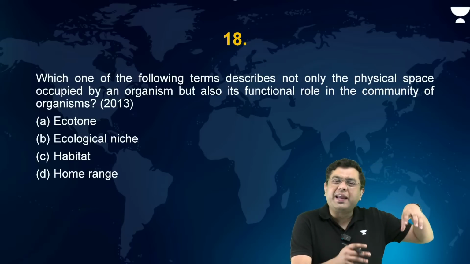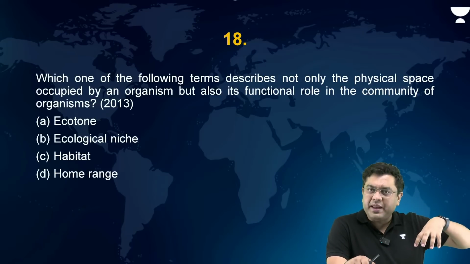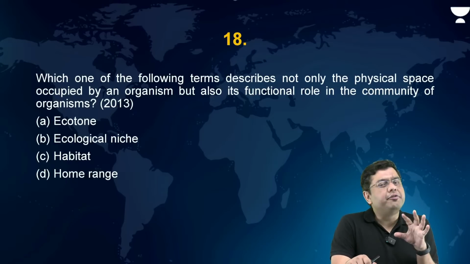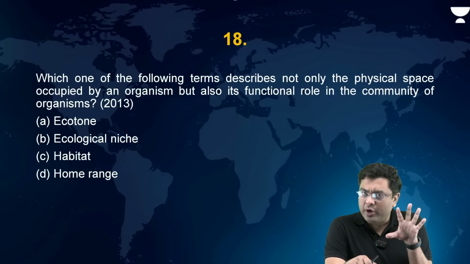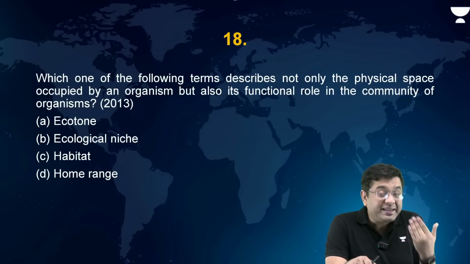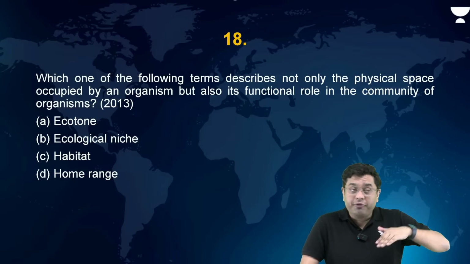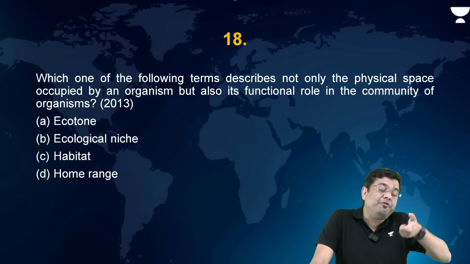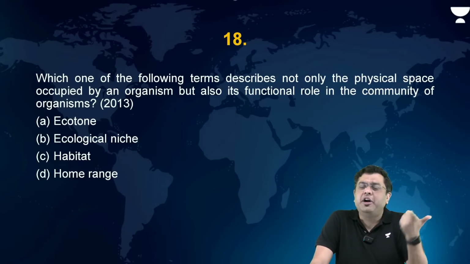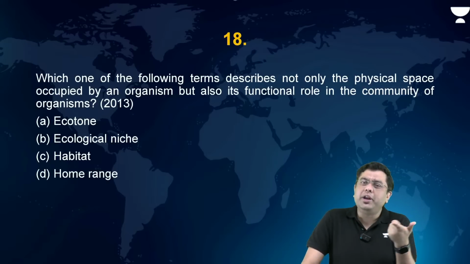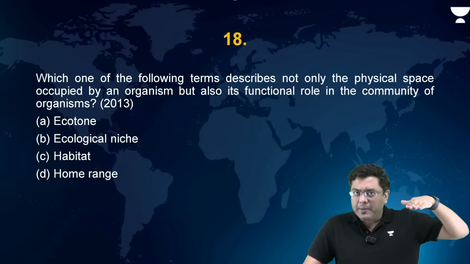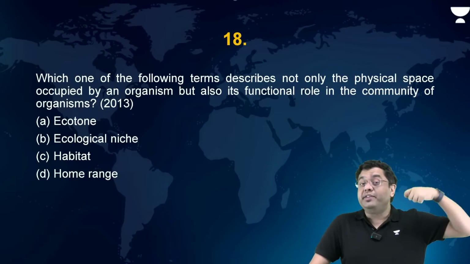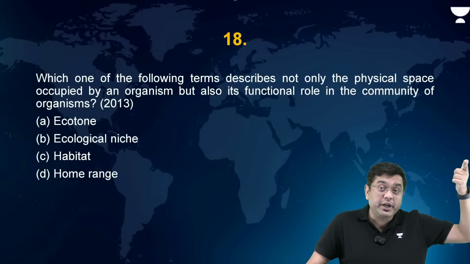Now, wherever an organism lives, that physical space, indicating the abiotic factors, is basically referred to as the habitat of that organism. But then when you consider its functional role in the entire food chain, in the entire system, what do we mean by functional role? Functional role indicates what is the trophic level, what is the position in the food chain. Is it a primary consumer? Is it a secondary consumer? Is it a tertiary consumer?